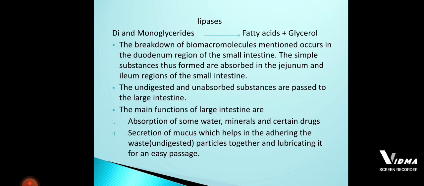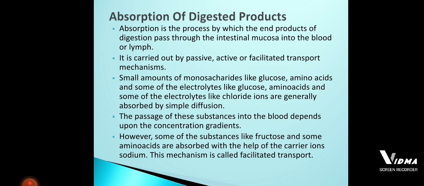So this is with respect to the digestion of the food. After the digestion of the food, we come to the absorption of the food products. The absorption of the digested food products takes place with the help of two mechanisms, active and passive.